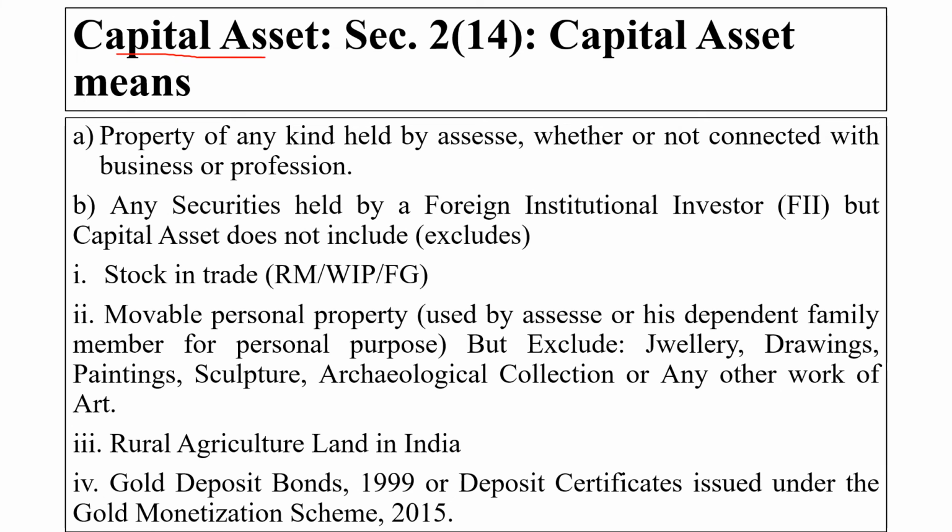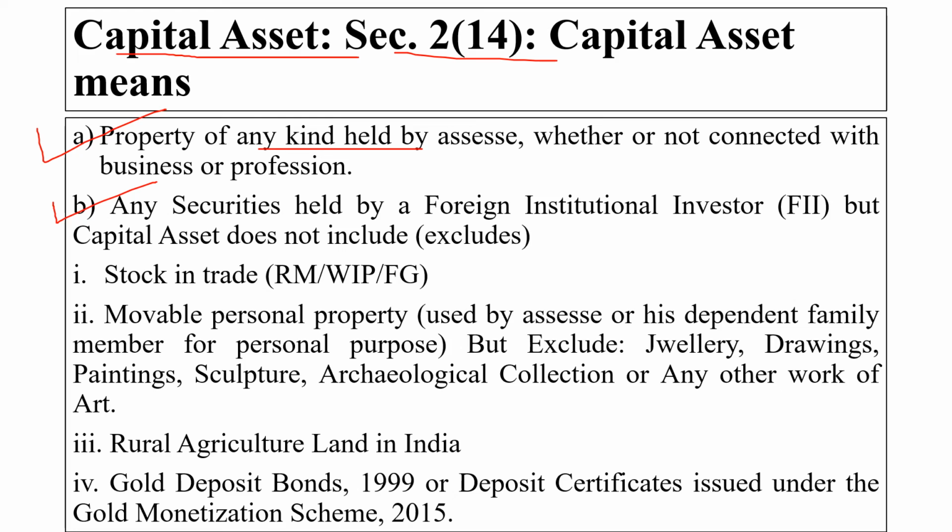Then is capital asset, which is defined under section 2 clause 14. You have to remember the section again. Capital asset means property of any kind held by the assessee, whether or not it is connected to business or profession. It does not matter here. It will be considered as a capital asset. If I am having some property of any kind, that will be treated as a capital asset.